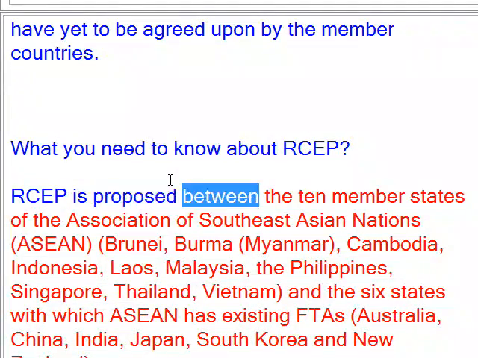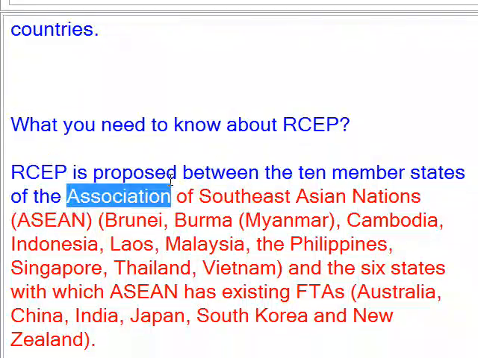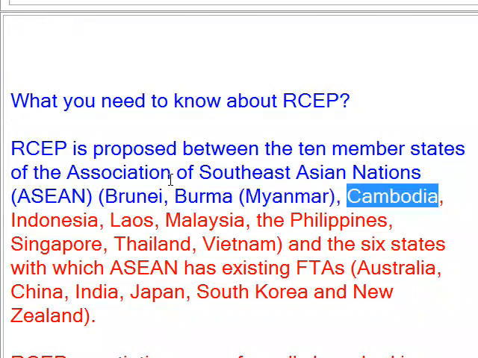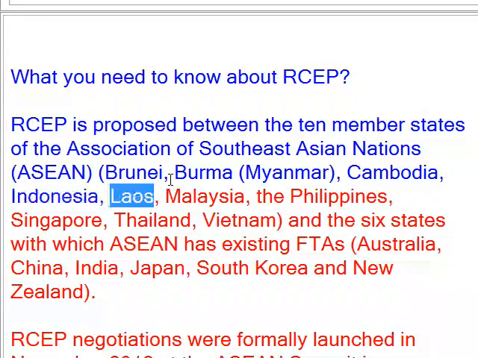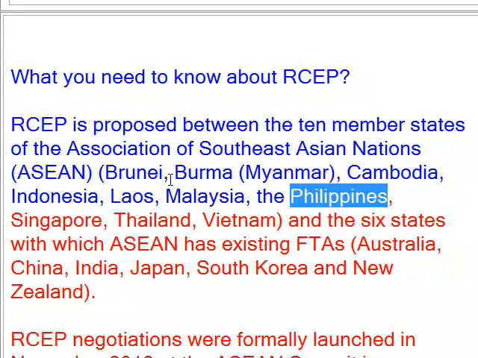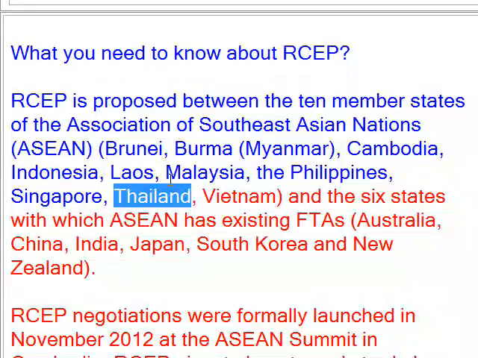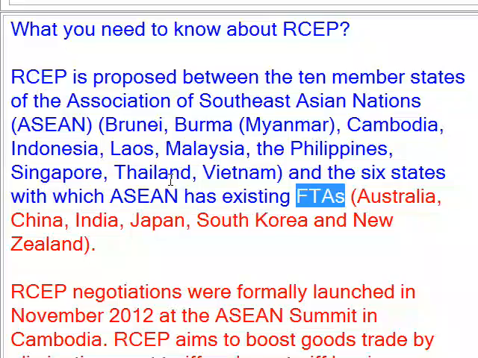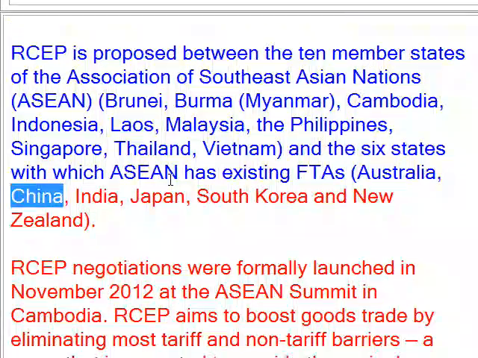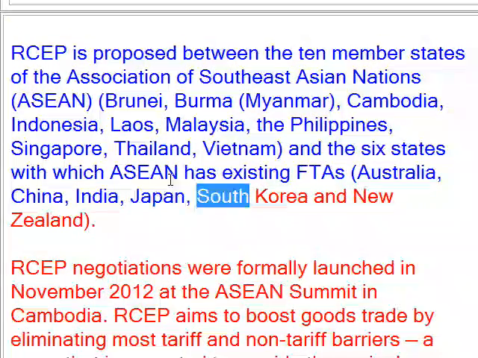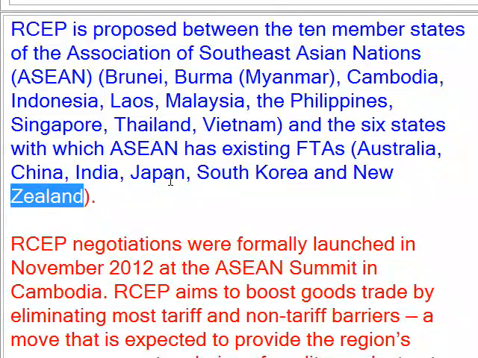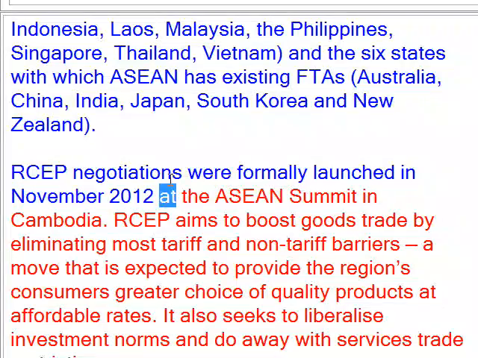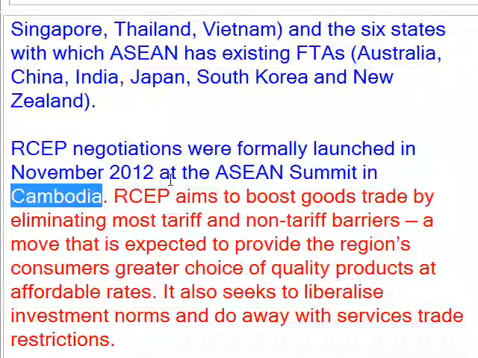RCEP is proposed between the 10 member states of the Association of Southeast Asian Nations (ASEAN): Brunei, Burma, Myanmar, Cambodia, Indonesia, Laos, Malaysia, the Philippines, Singapore, Thailand, Vietnam, and the 6 states with which ASEAN has existing FTAs: Australia, China, India, Japan, South Korea and New Zealand. RCEP negotiations were formally launched in November 2012 at the ASEAN Summit in Cambodia.